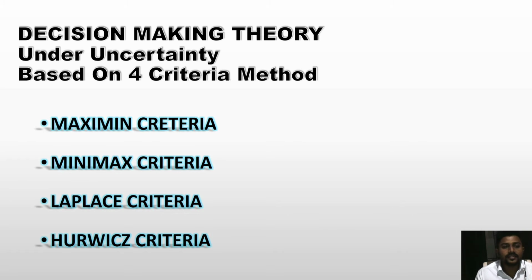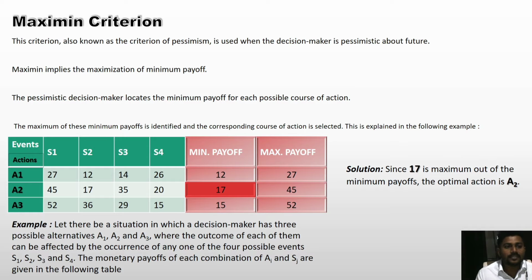Decision making theory under uncertainty based on 4 criteria method. So there are 4 criteria: maximin criteria, maximax criteria, Laplace criteria and Hurwitz criteria. So let's discuss one by one. First of all, maximin criteria.